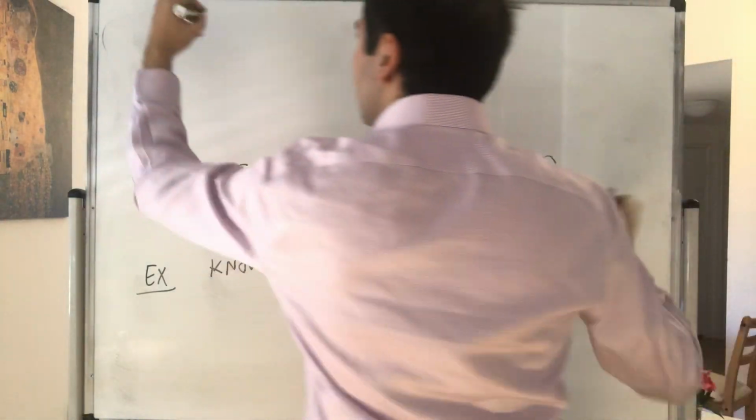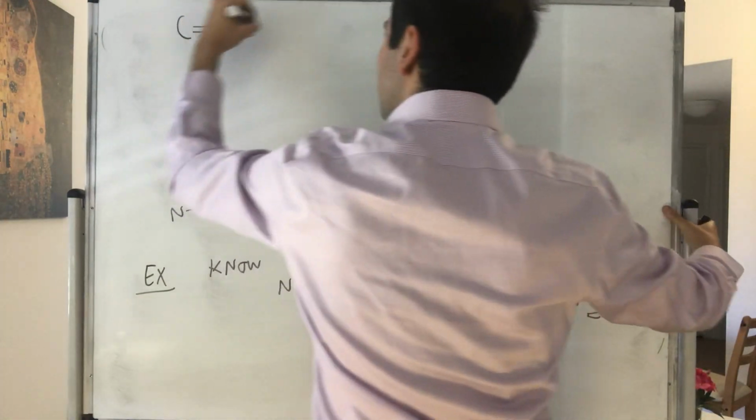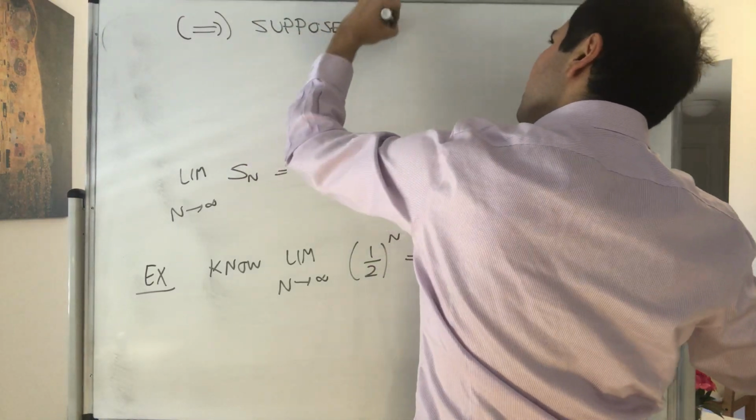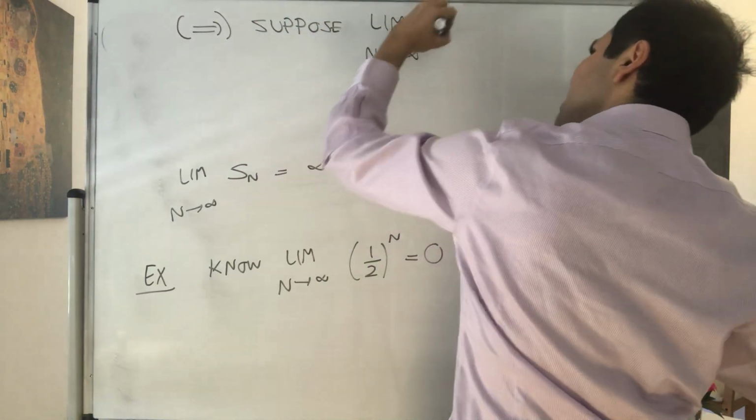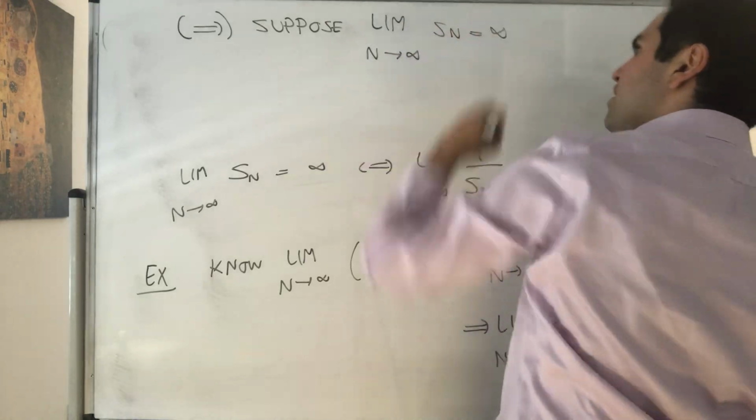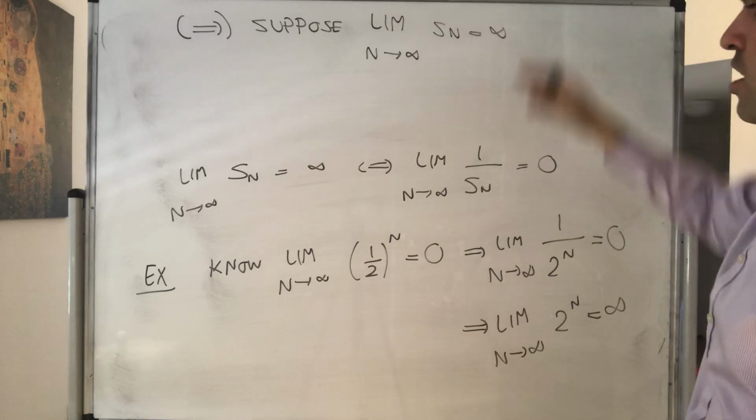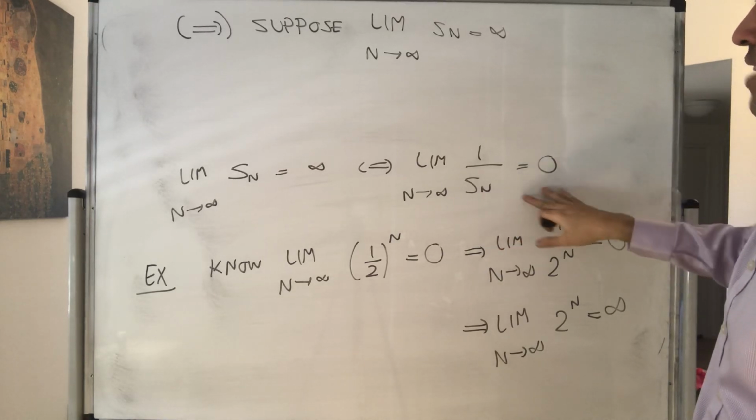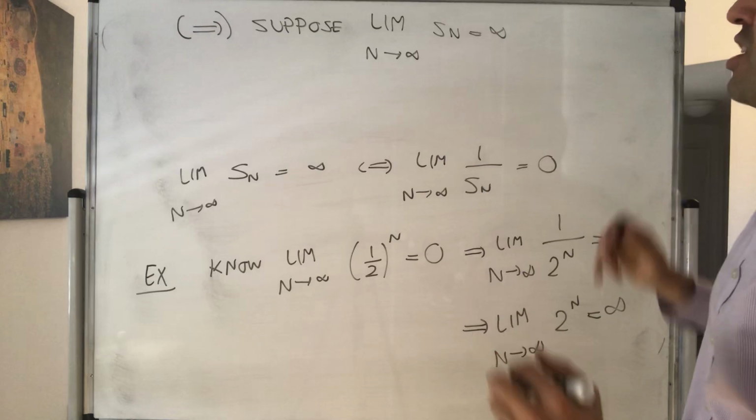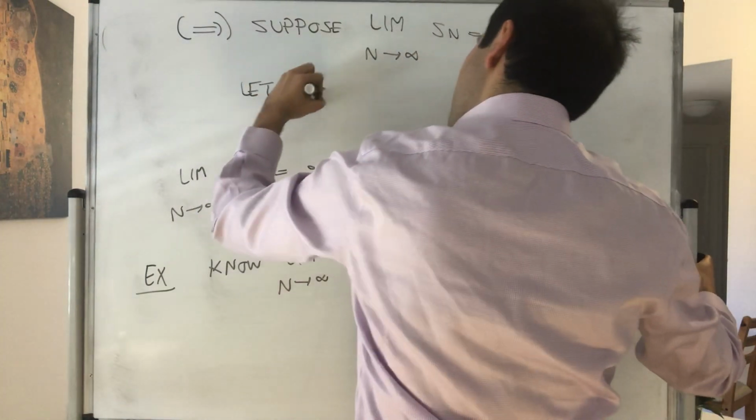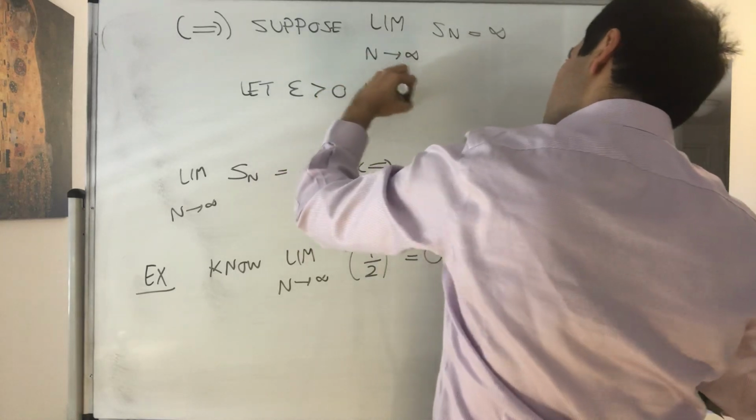So first do this. Suppose that Sn goes to infinity. In other words, we know that Sn gets arbitrarily large, and what we want to show is that 1 over Sn gets arbitrarily small. So let epsilon greater than 0 be given.